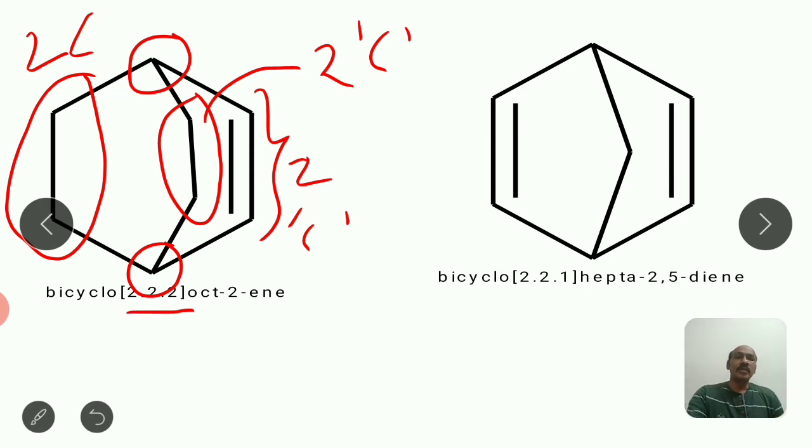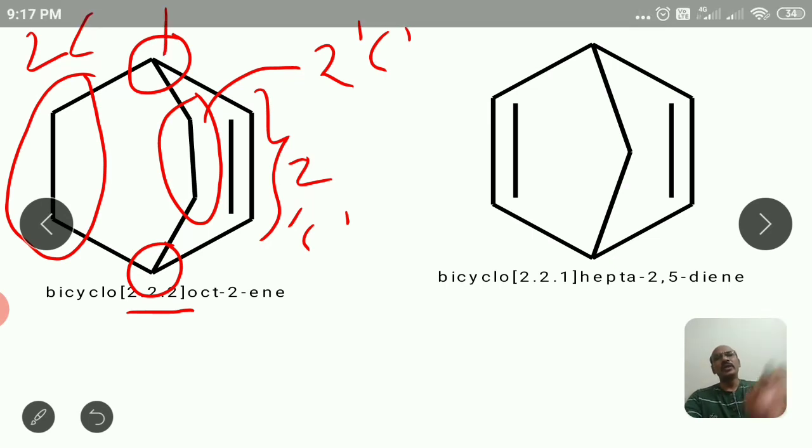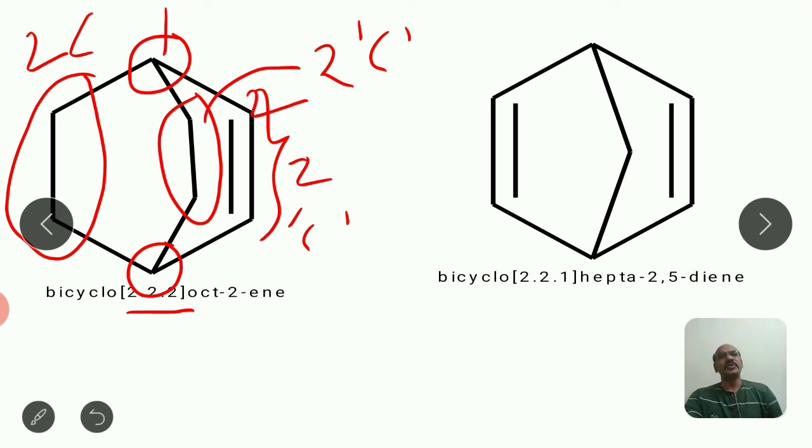So here all the bridges are of 2 carbon atoms, so the square bracket value will be 2.2.2. But while numbering, you have to proceed towards the ring having the double bond. So here 1 will be there, and here there will be 2. So the double bond is starting from 2, it will be 3, it will be 4, then 5, 6, and the middle I am writing as 7 and 8.